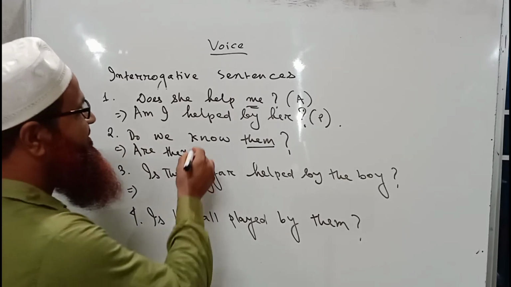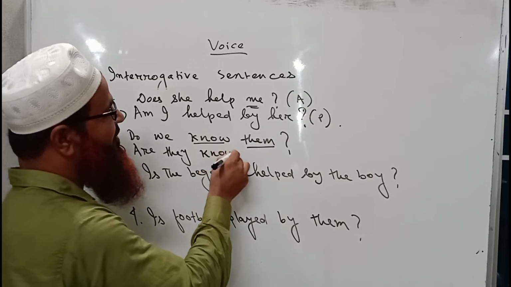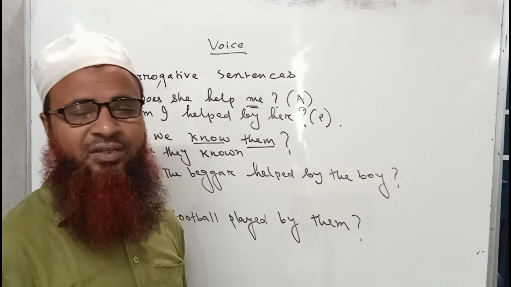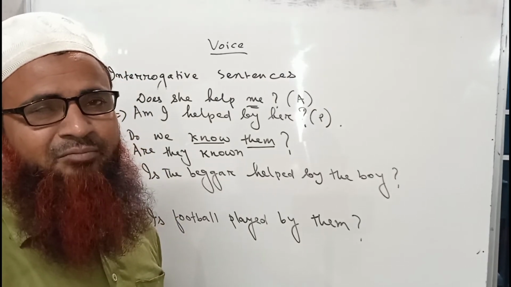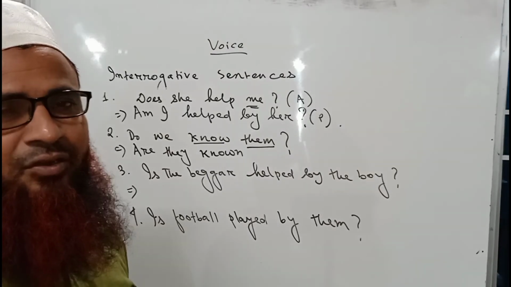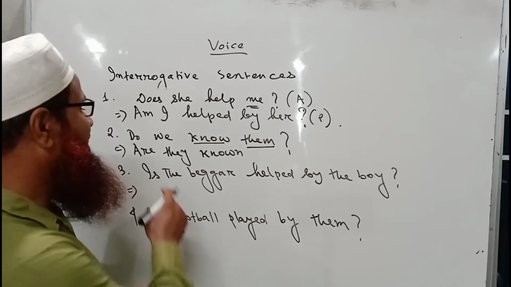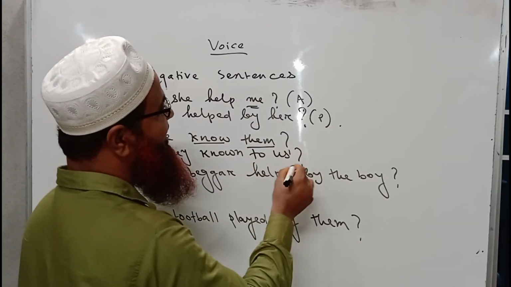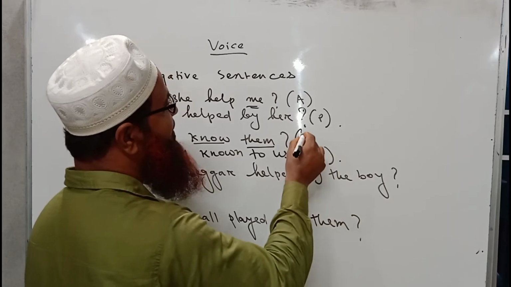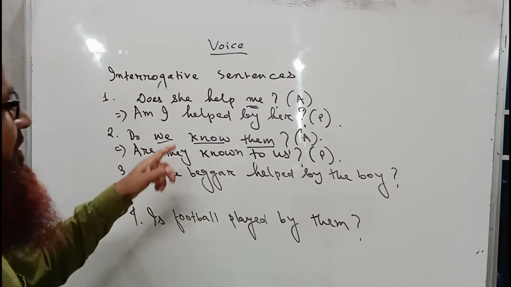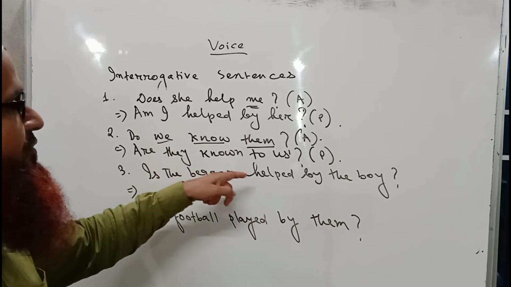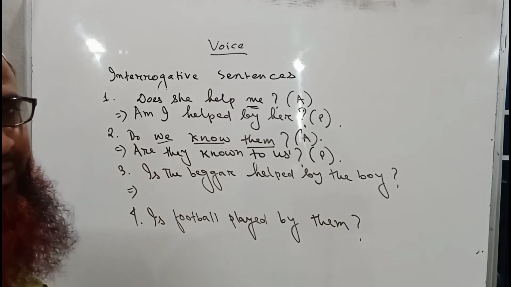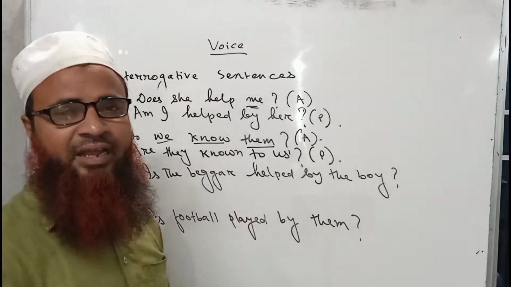So are they? The main verb must be in past participle form, know, knew, known. And if the verb is know, then it will not take by with it. It must take to. You know it. Know always takes to in passive form. So are they known to us? This will be the passive voice of the sentence. Do we know them? Are they known to us? I hope you are getting my point, and everything is very easy if you pay a little attention.